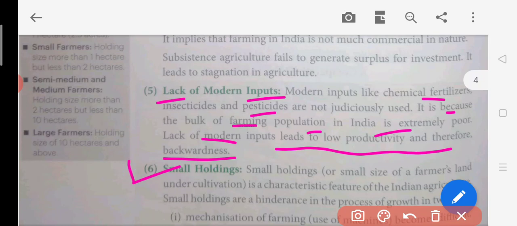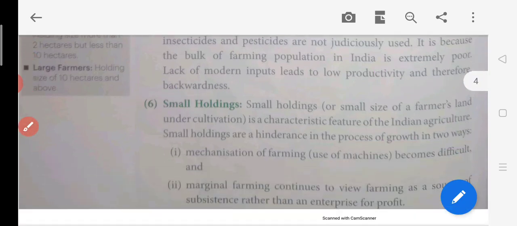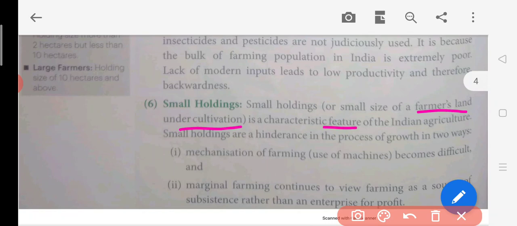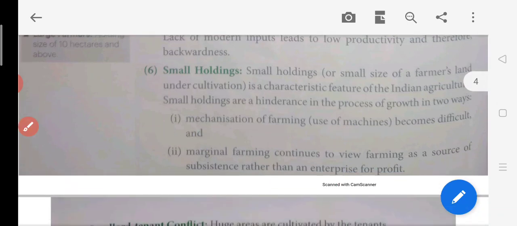Then small holdings. Many people who are engaged in agriculture, the farmers, are cultivating a small part of land, so they have a very small piece of land with them. It is a characteristic feature. In this mechanism of farming, the use of machines becomes difficult. That is the first thing, because even if they use them, the land is very small, and the cost will not be recovered from the machinery.